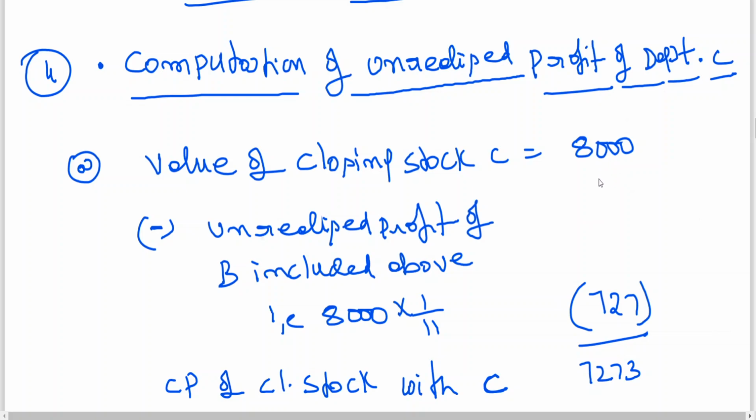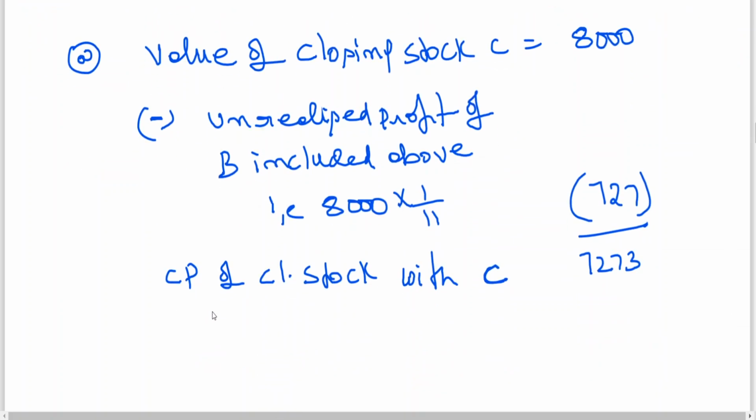Now closing stock, cost price of closing stock with C that is being transferred by B. Right, understand?